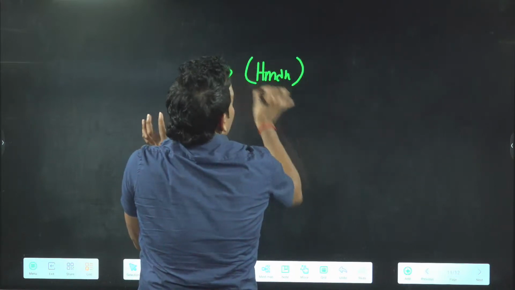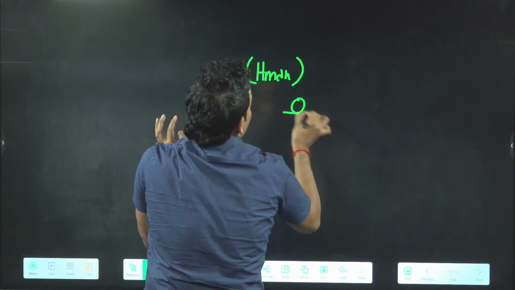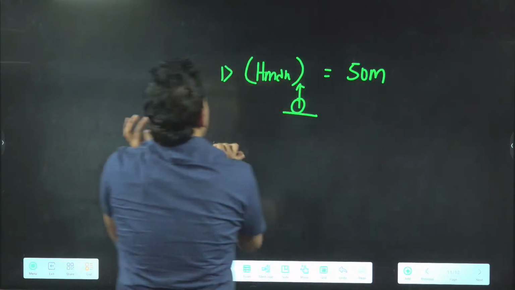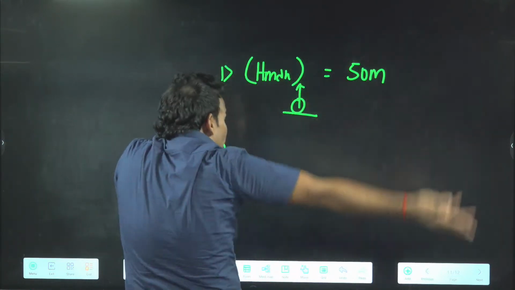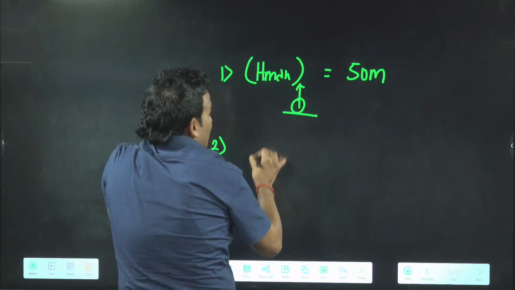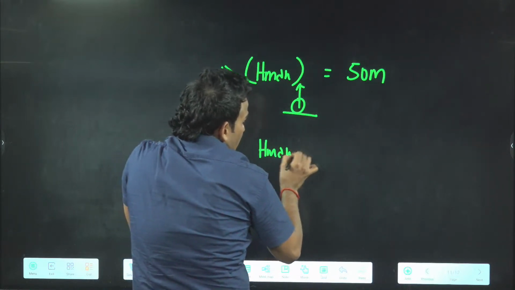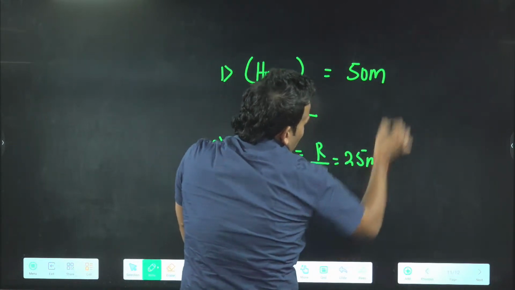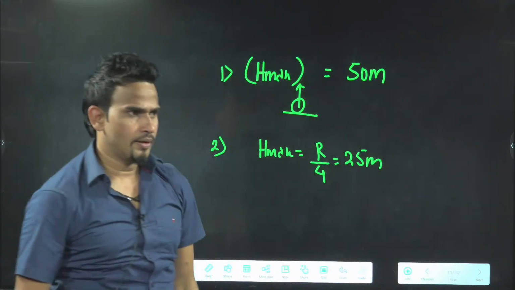This is not of parabola. For this you are throwing vertically up. This will come 50 meter. And second, they are saying maximum height attained by the ball. Means for that projectile only they are asking you. So there this will be coming as R by 4, 25. Done.